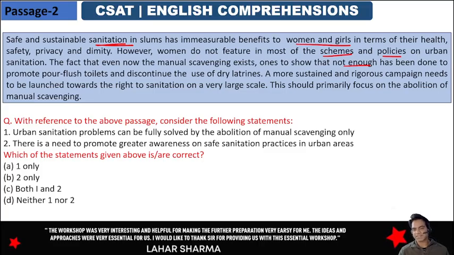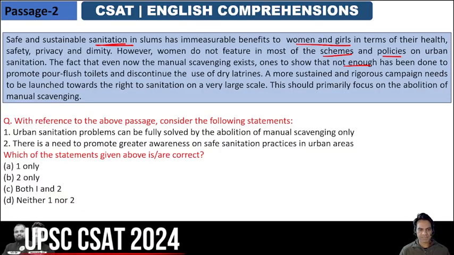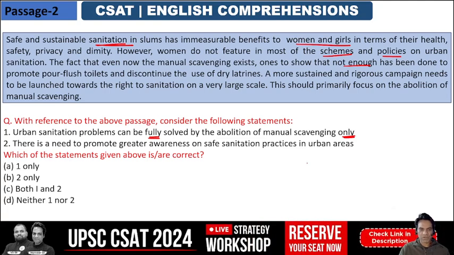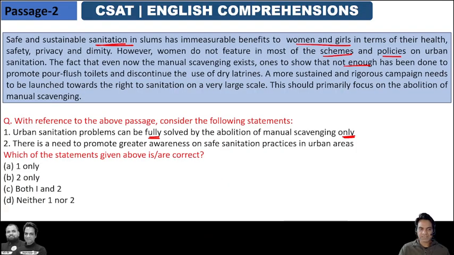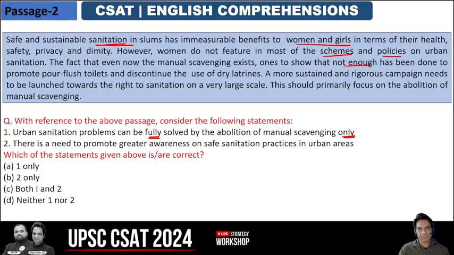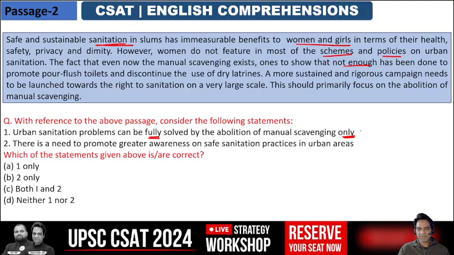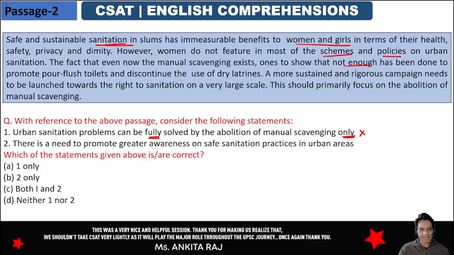So let's consider the statements that are given. Urban sanitation problems can be fully solved by the abolition of manual scavenging only. Can this be the only way to solve the problems of urban areas? Now this is also understandable, guys. Is it only urban or is it urban and rural slums, both? So this is an extreme option, fully solved, and it can only be done by manual scavenging. No. There are many other factors that come into play with this. Second, there is a need to promote greater awareness on safe sanitation practices in urban areas.